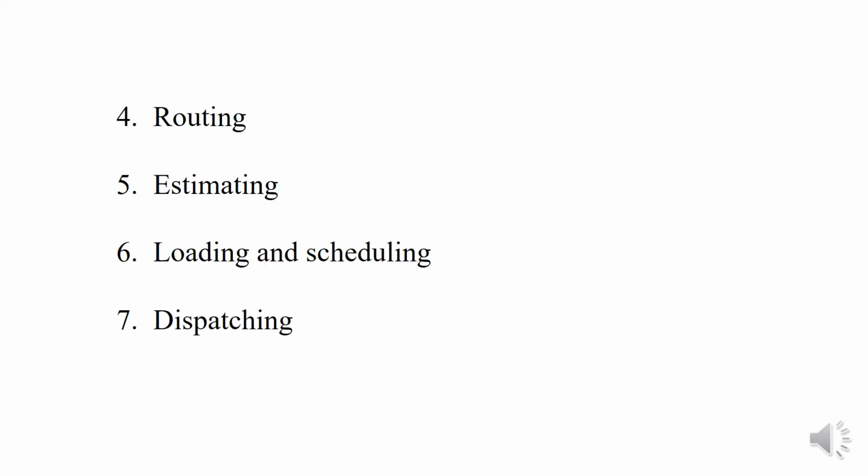Fourth function is the routing. Once the overall methods and sequence of the operations have been laid down, each stage in the production is broken down to define each operation in detail, after which the issues of the production order can be planned. Routing prescribes the flow of the work in the plant and is related to the consideration of layout, temporary storage locations for the raw material and components, and the material handling system. Routing is the fundamental production function on which the subsequent planning is based.